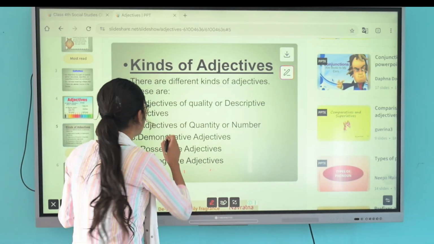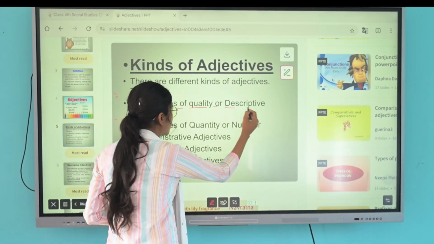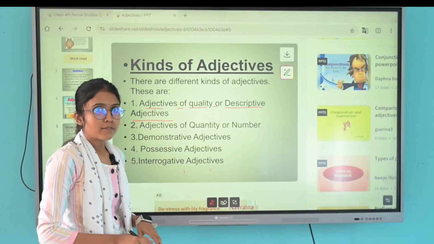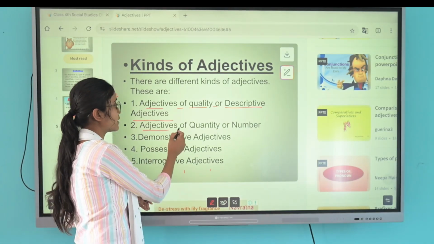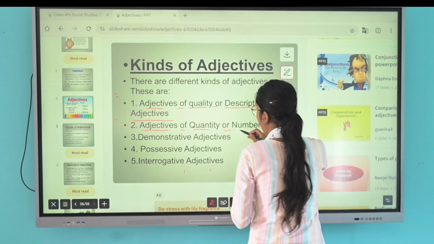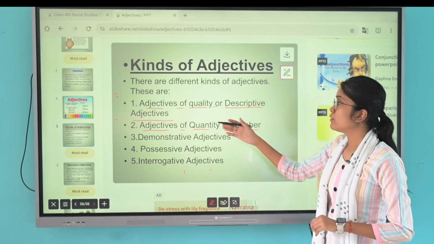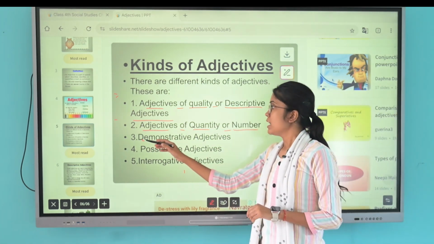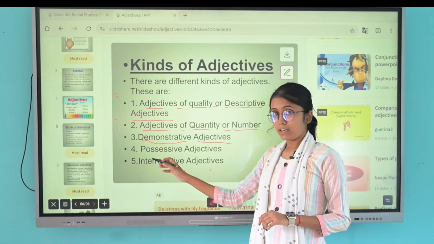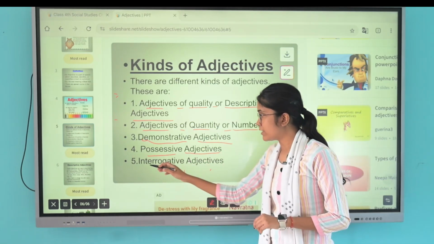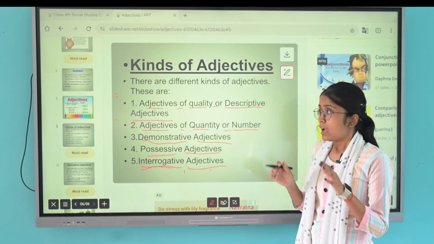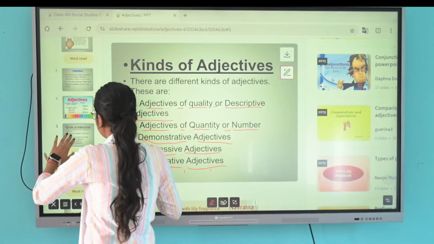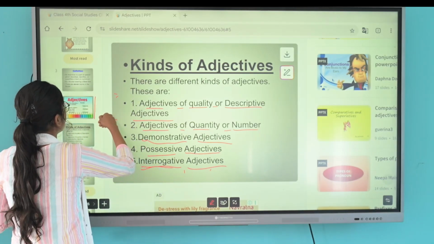Let's see about it. First one is adjective of quality, or descriptive adjective. Second one is adjective of quantity or number. Third one is demonstrative adjective. Fourth one is possessive adjective, and fifth one is interrogative adjective. So let's discuss all the kinds of adjectives one by one.